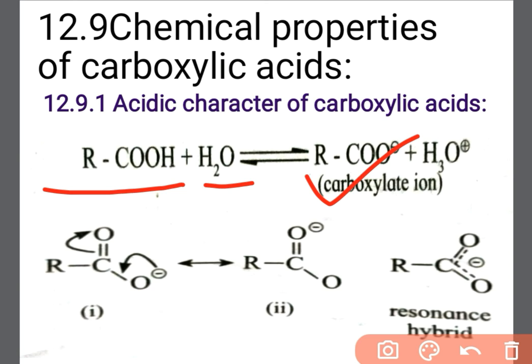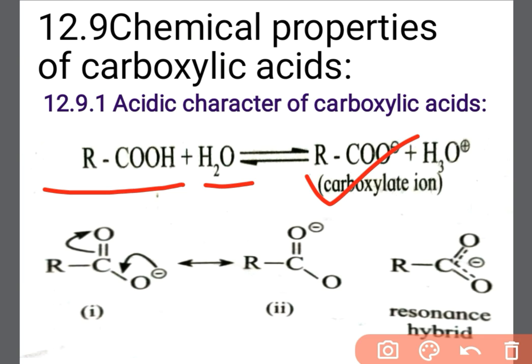We know that the compounds which donate protons are known as acids. The compounds which in aqueous solution donate protons are known as acids. So here the COOH group in the presence of H2O donates its proton and forms carboxylate ion.